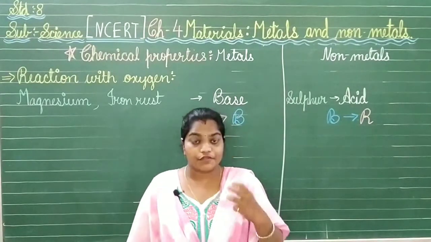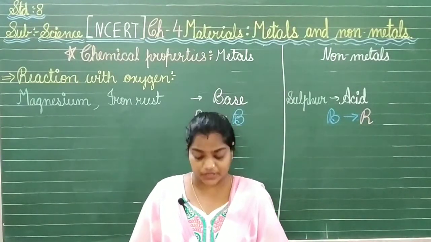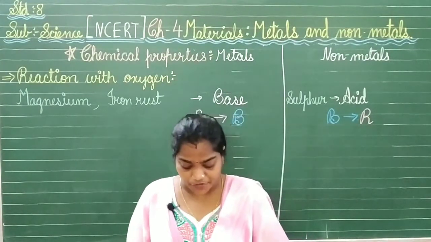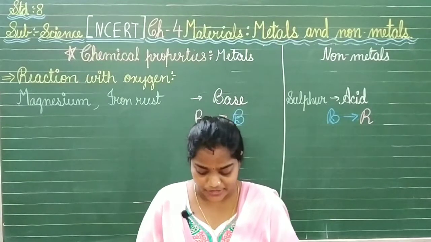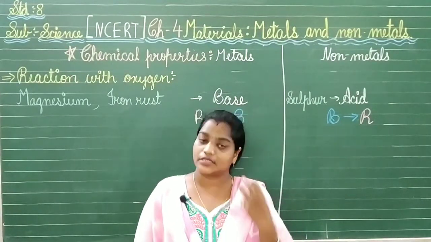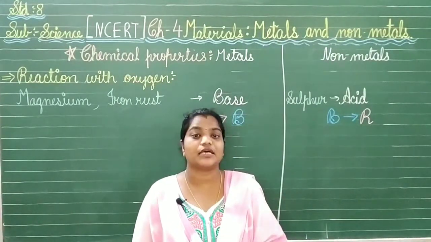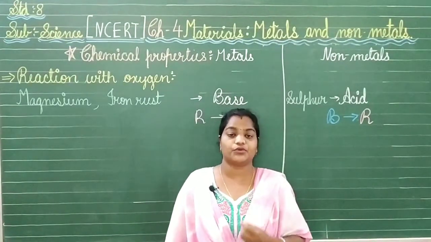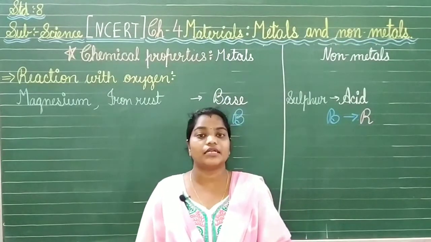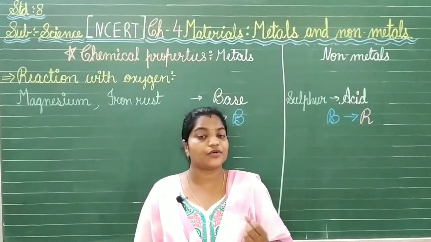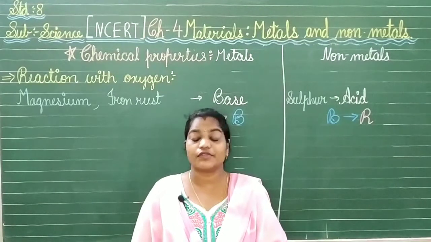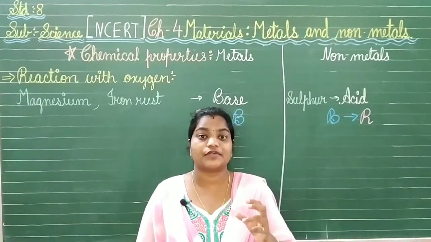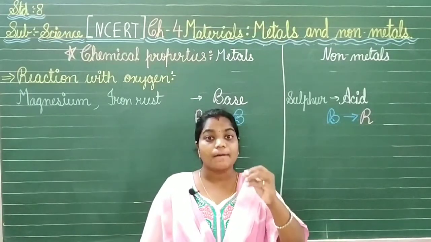So what will happen? We will do an activity which is shown in our textbook, activity 4.4. What we will do over here, we have to take the improvised deflagration spoon. We can construct it at home also, and it is available in the labs also. We will take the sulfur in the spoon and then we will heat it or burn it in the spirit lamp. After burning, we know that it is reactive with the heat. So what will happen? It will melt and convert into liquid form. But after that, when it is heated, it will give away a blue flame.